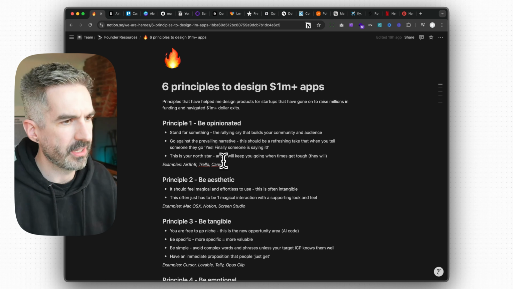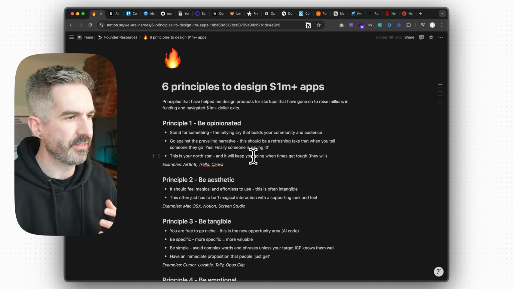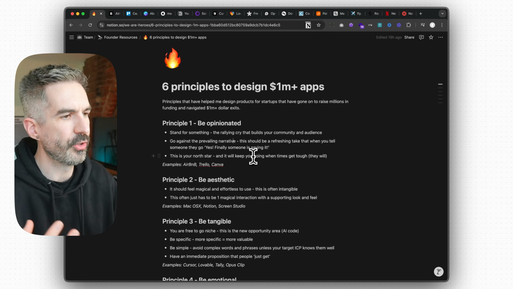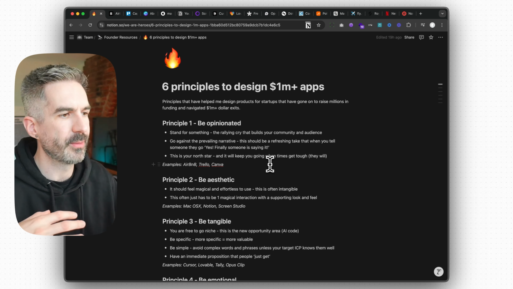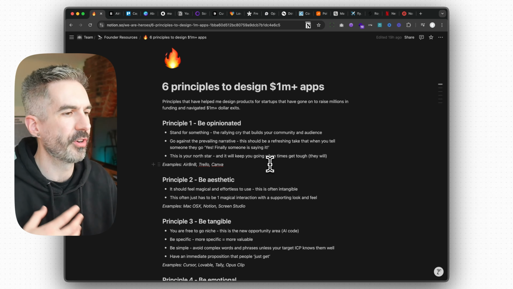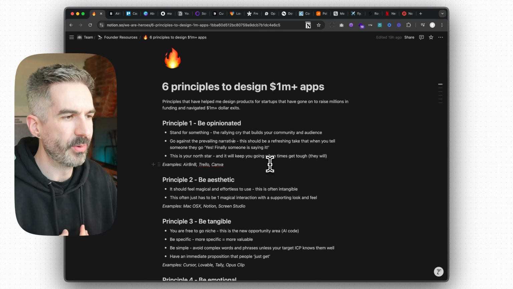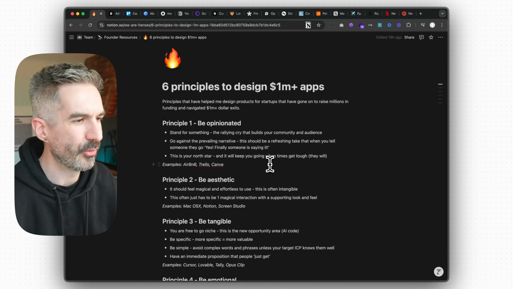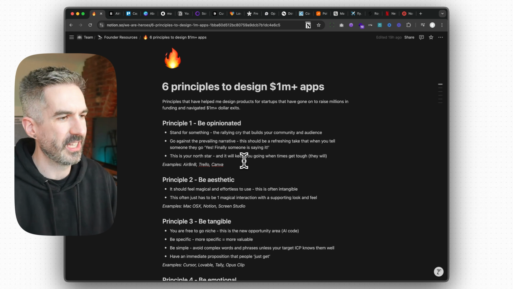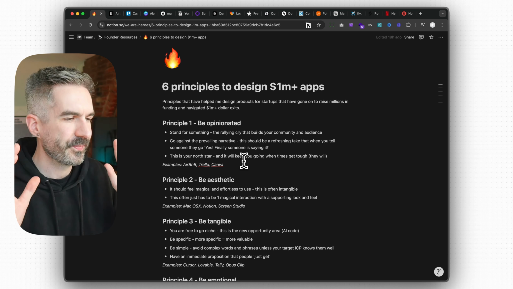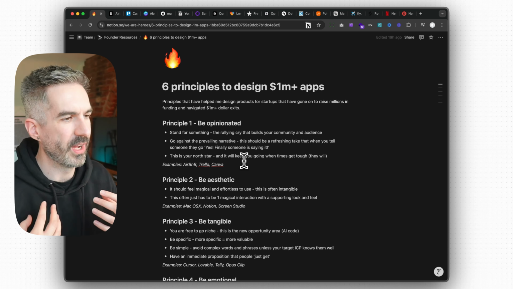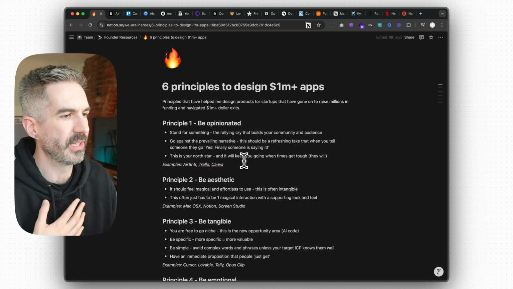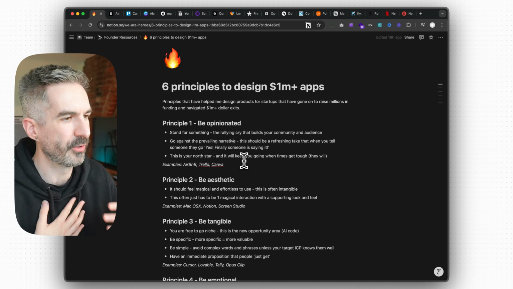And another way of thinking about it is that this is the belief that you strongly hold that is going to keep you going when times start to get tough, when your product isn't working, when nobody is downloading or signing up for your app, when you're getting no traffic to the website. This is the thing that's going to keep you going. And so it's good to be opinionated in a way that you actually fundamentally believe and that matches a belief that you hold as well.